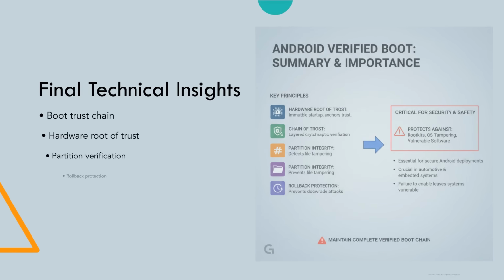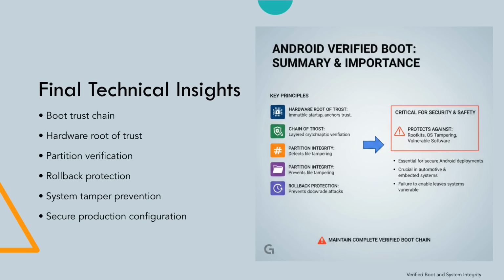Android Verified Boot protects the operating system using a chain of trust verification architecture. The hardware root of trust establishes the first trusted component during device startup. The bootloader verifies the kernel and system partitions using cryptographic signatures. Android Verified Boot extends this verification to multiple operating system partitions.